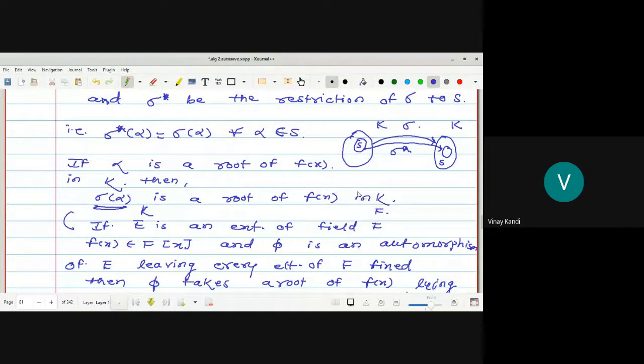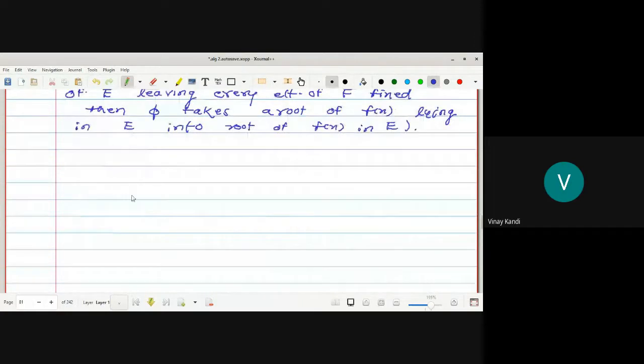Therefore alpha belongs to the set of roots of f of x. If you apply sigma star on alpha, which is equal to what? The restriction of sigma.